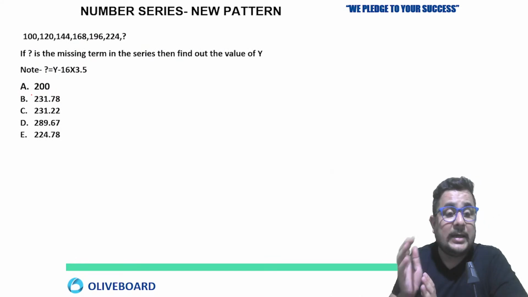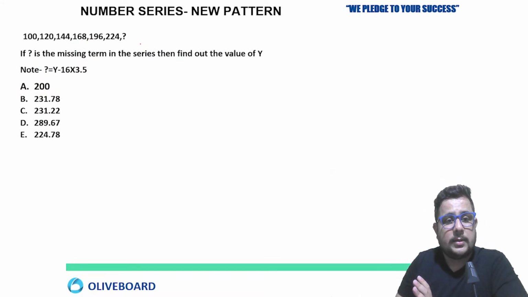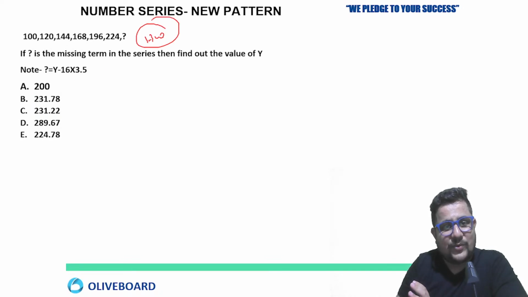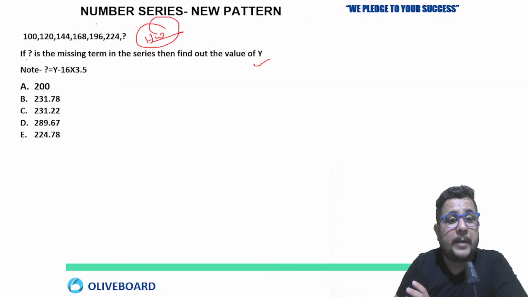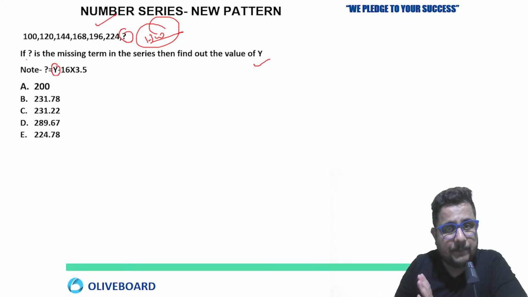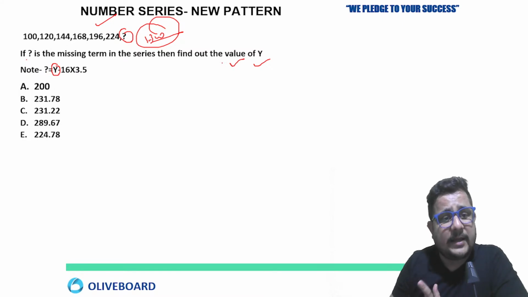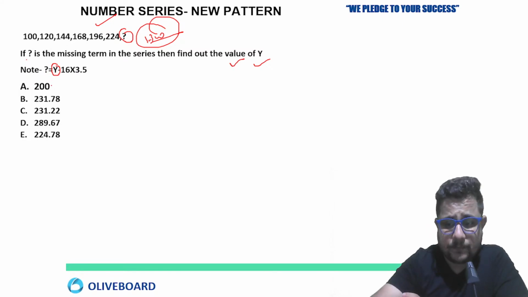Hope you are enjoying the level which I am discussing with you. So here, this one is also homework, same kind of question we have done, only the pattern is changed. Right here, I'm just putting, what if the question mark is a missing term in the series, then find out the value of y. It is almost the same kind of question, only the pattern is changed. Just find out the question mark in the series, and with the help of that you can get the value of y.